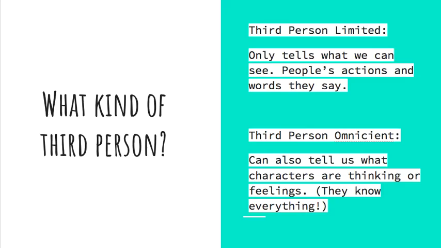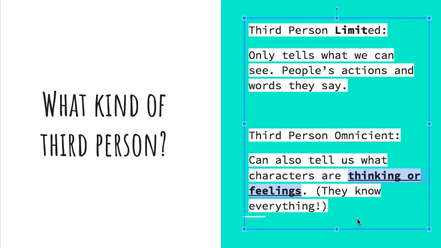Now, there's two kinds of third person. Third person limited limits what we know. See how that word has limit in it? That only tells what we can see. We can see people's actions and the words they say. Third person omniscient can also tell us what characters are thinking or feeling, so they know everything. If you see when you're reading what characters are thinking or feeling, then you know that's third person omniscient. If you only see what they're doing and saying, you're limited in what you know. You don't know how they're thinking or feeling, so that's third person limited.